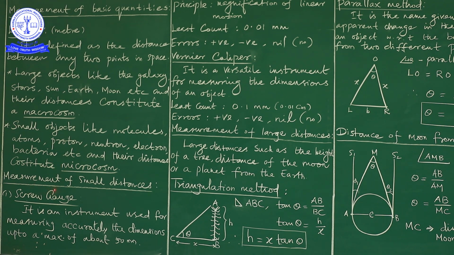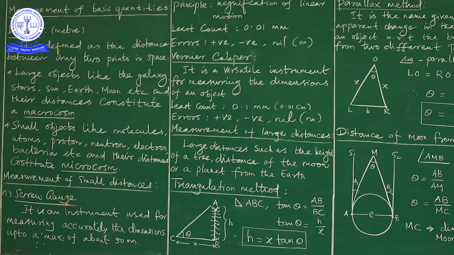First we are going to deal with measurement of small distances. I think you are very familiar with measuring smaller distances, because up to 10th standard level you heard the words screw gauge and vernier caliper, is it? Of course. Screw gauge is used to measure accurately the dimensions up to a maximum of about 50 millimeter.